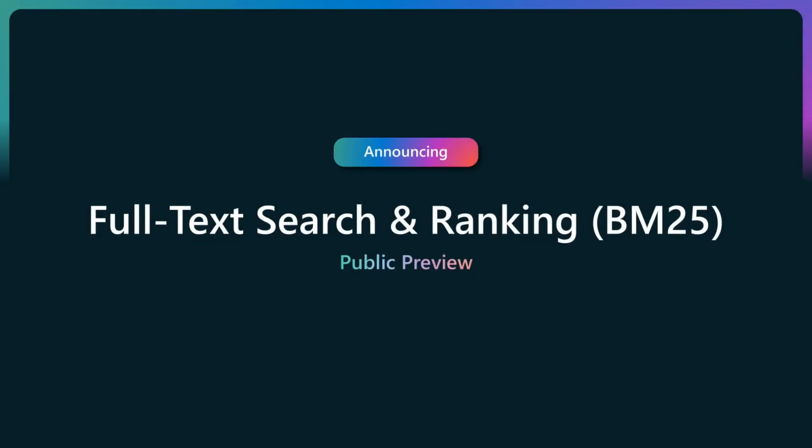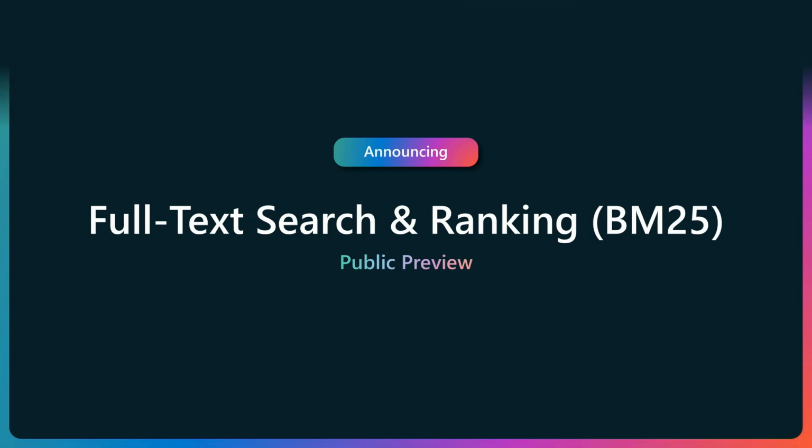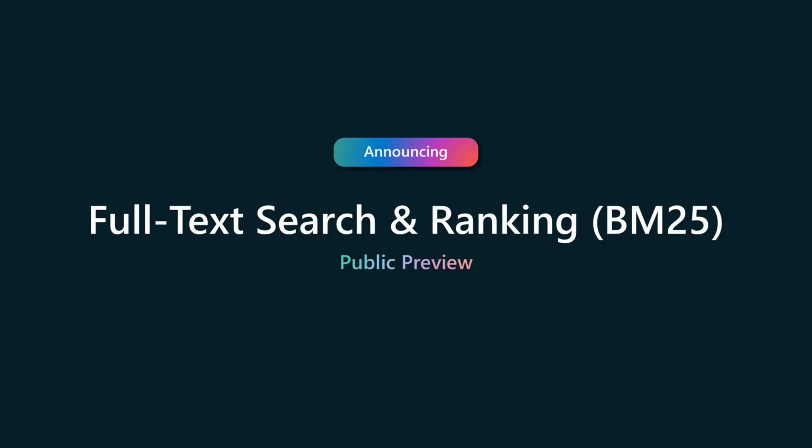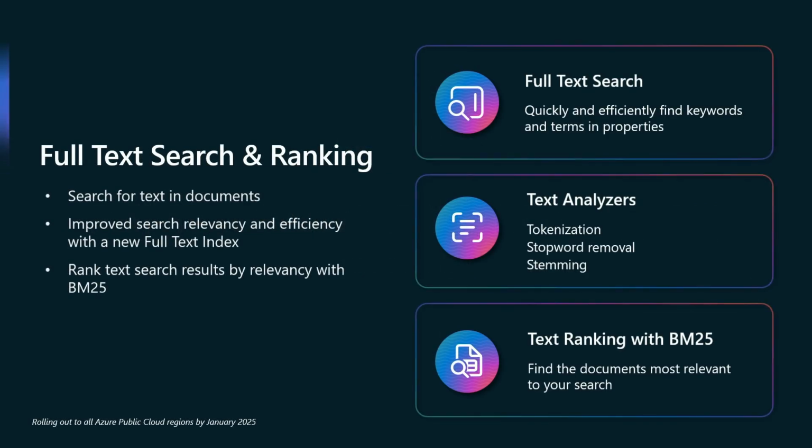In addition to vector search, we're super thrilled to announce the public preview of full text search and full text ranking using BM25. Full text search in Cosmos DB is really a game changer. You can quickly and efficiently find keywords and terms in your text properties in Cosmos DB, leveraging a full text index.